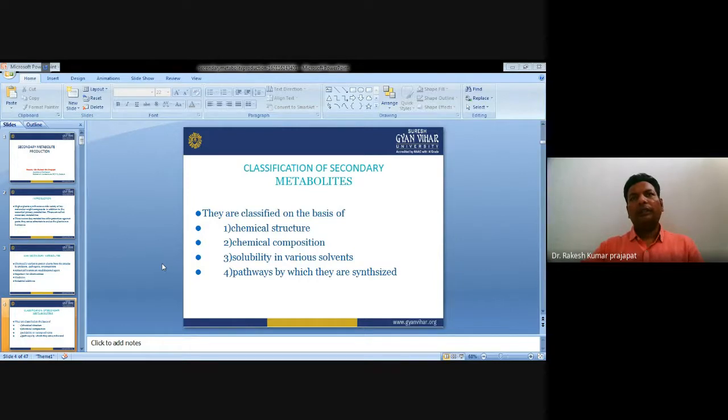Then, if we try to classify those secondary metabolites, we can classify them based on the chemical structure, chemical composition, and solubility in different solvents. Then there is the pathway by which they are synthesized. There is a certain pathway, like the mevalonic acid pathway, by which they are synthesized in plants. So these are the four different categories on which basis we can classify them.